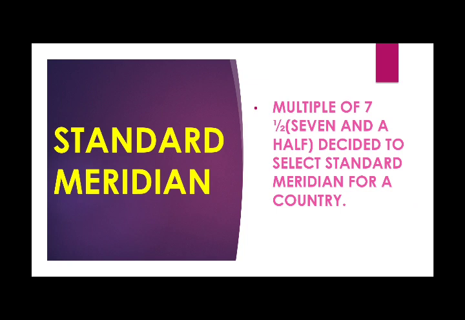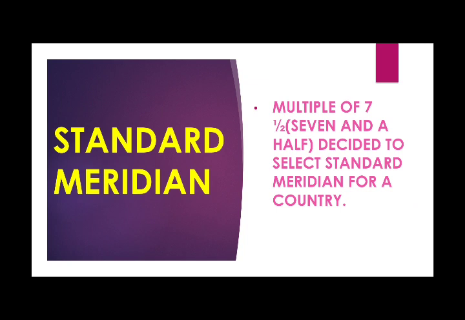So the standard meridian is selected on the basis of one number that is decided, that is 7.5 degrees. A multiple of this degree can be the standard meridian of a country. Like 7.5 degrees multiplied by 2 becomes 15 degrees.